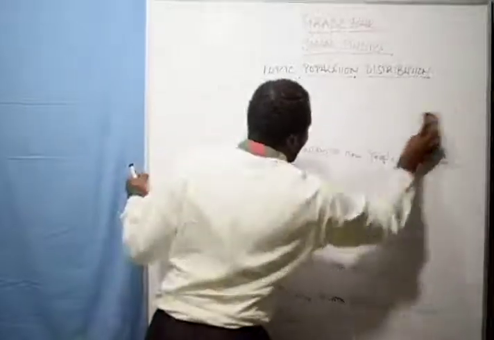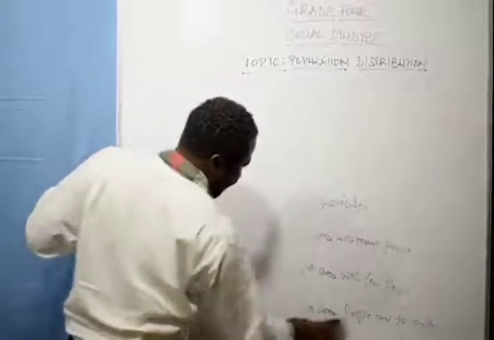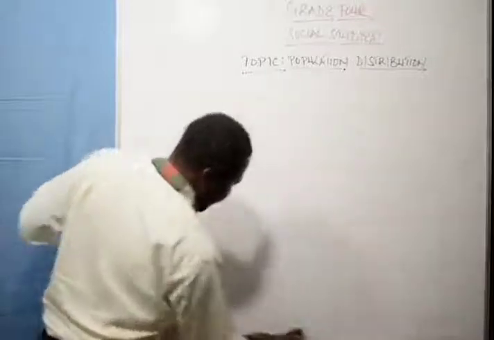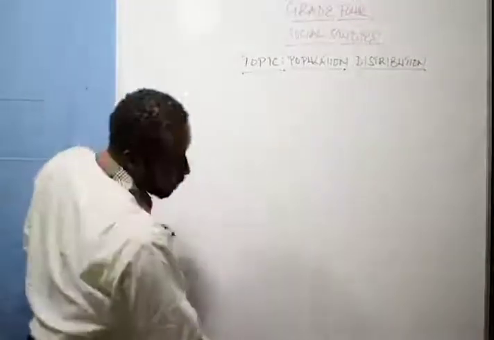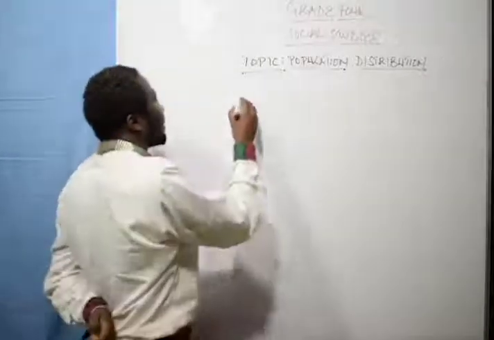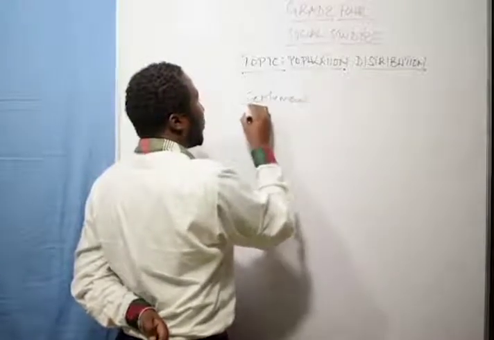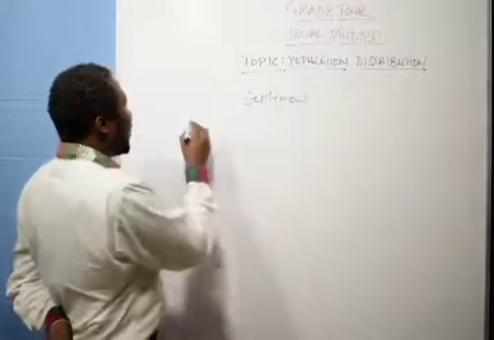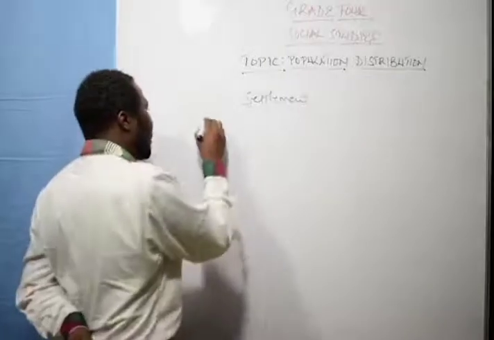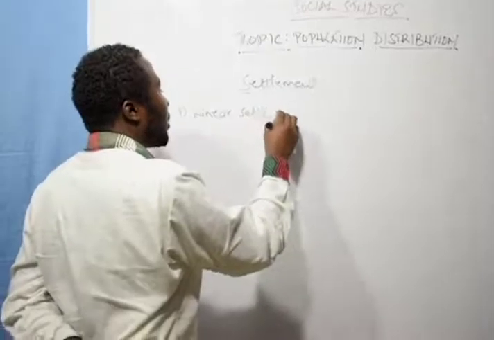Now, I want us to look at something else known as settlement. Let us look at settlement of people. So, number 1, when we talk about settlement, we have what we call the linear settlement.